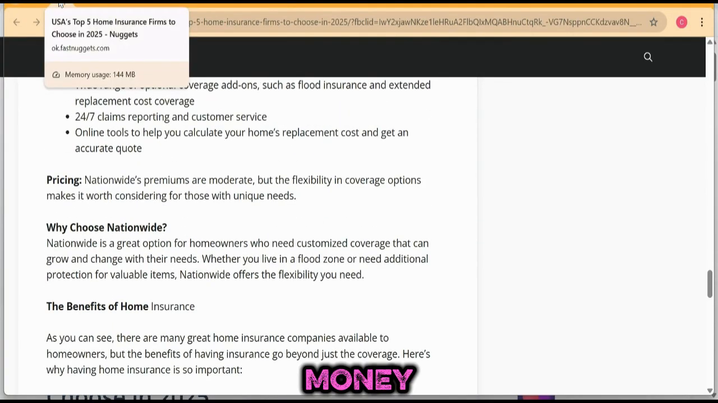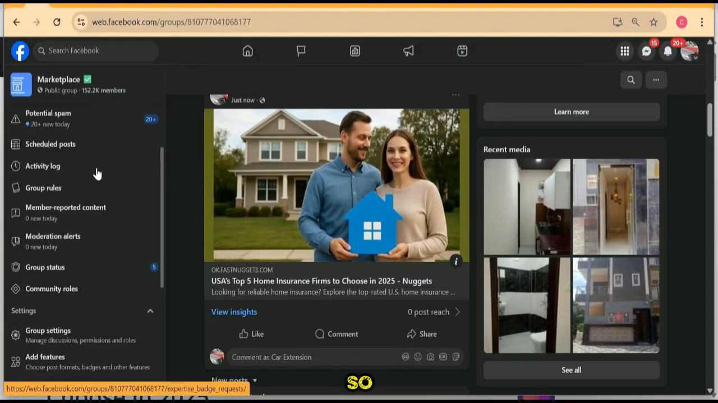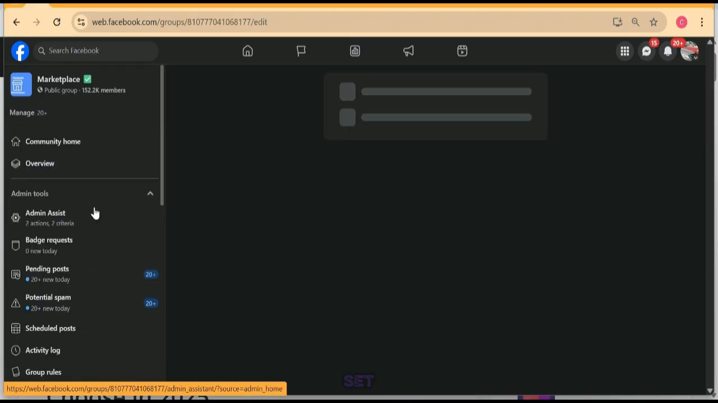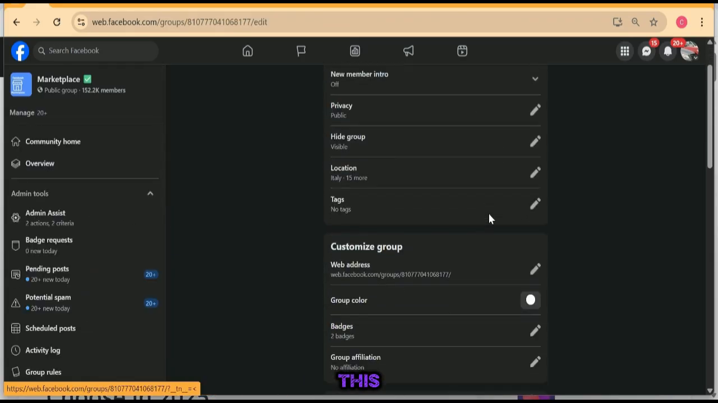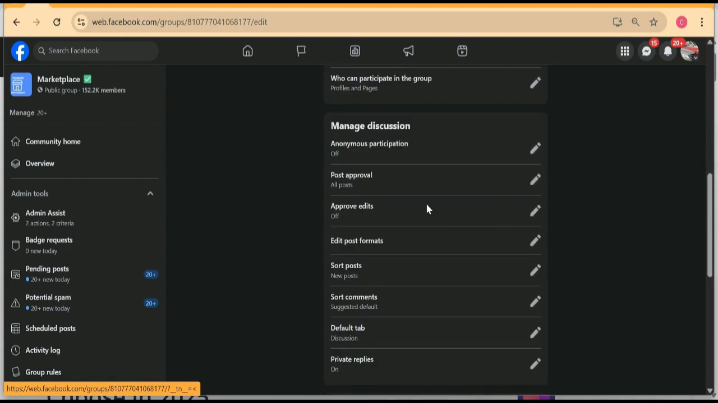Now in this Facebook group, I will explain this when we get to it. This is what makes it beautiful. You can actually set the location for this Facebook group. Look at this. Look at what Facebook has done for us. See location.